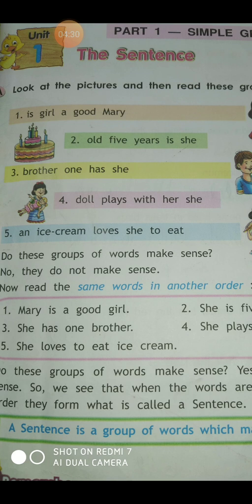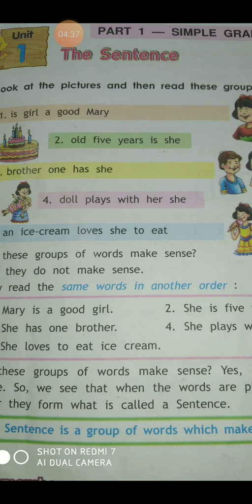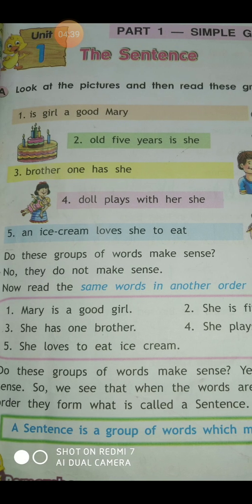Let's go to the next sentence. Doll plays with her she. Okay. She plays with her doll. Number 5. An ice cream loves she to eat. Now, you can understand that there is a word ice cream, there is a word loves, there is a word she. But what is the meaning of the sentence? What is the complete sense? How can you understand this? So we have to frame it in such a way. So how can we do it?